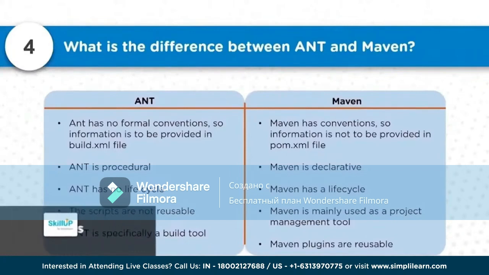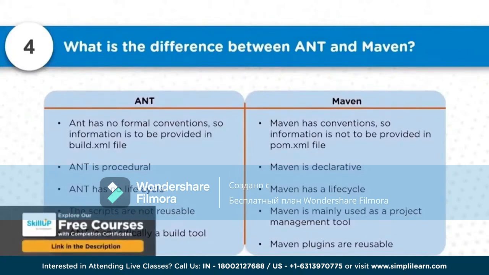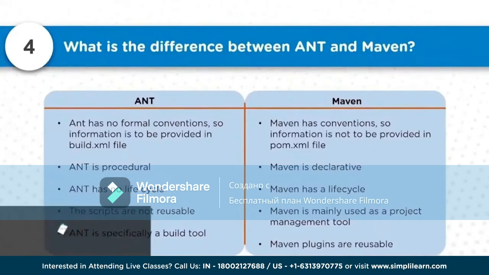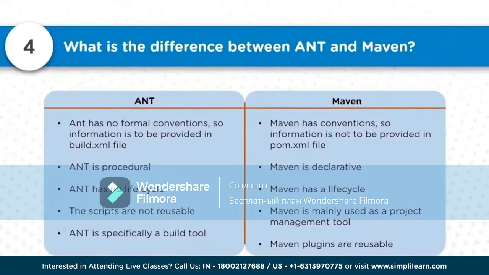But Maven does not have much project-related dependencies, so it can be easily reused, because there is nothing much in the pom.xml file. It's just the artifact name and the dependencies, which we can override or change, and then the same pom.xml file we can reuse as is for a new project also. That is where reusability comes into the picture.